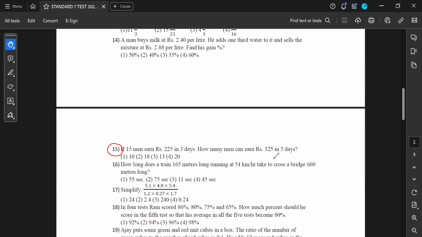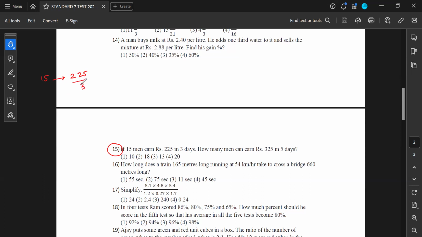Wait. They are earning some money. So 15 men are earning 225 in 3 days.